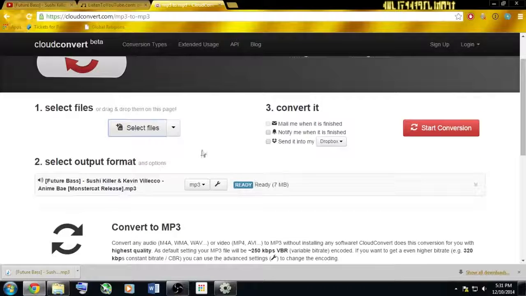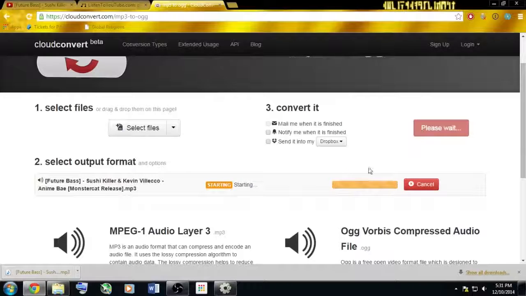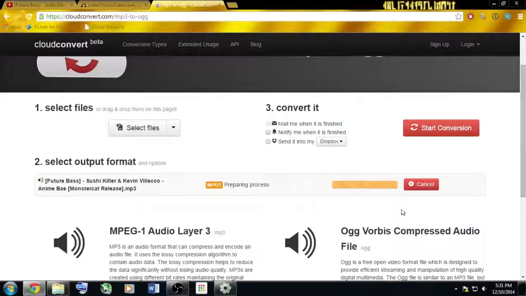So once you put it into the website, you click here and you convert it into an OGG file format, and you start the conversion. Once it is done converting, you can re-download the file.